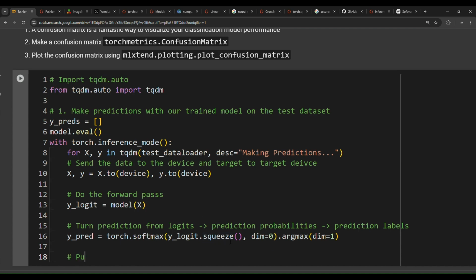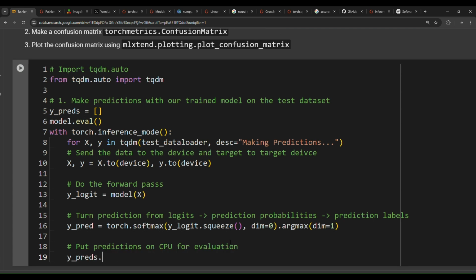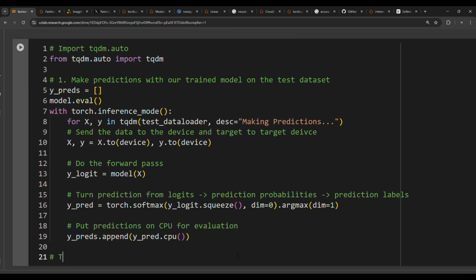Now put predictions. We need to put predictions on CPU for evaluation. So y_preds.append and then pass y_pred. This is the y_pred, and then we need to call the .cpu function on it. Now the next step is to concatenate the list of predictions into a tensor.